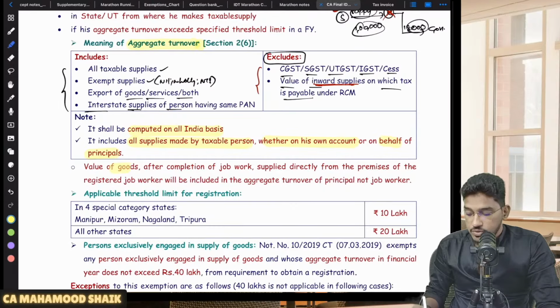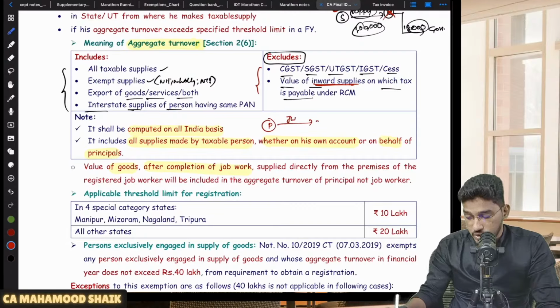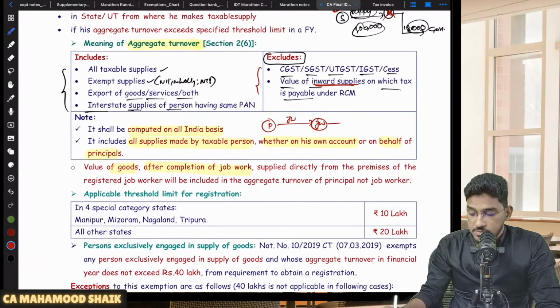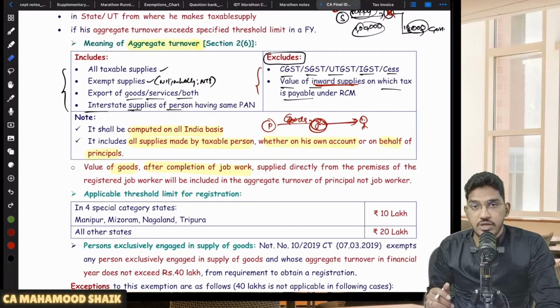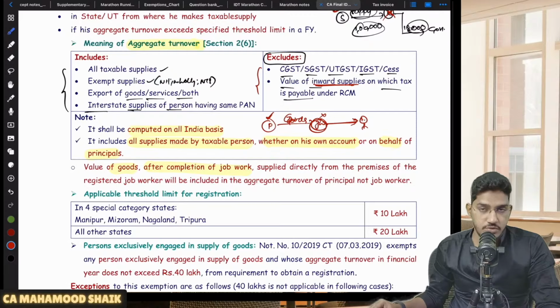And also the value of goods after completion of job work. Let us say you are a principal and you have sent some goods for job work to the job worker. Now that job work has been completed. Thereafter, from the job worker's premises, the goods are directly supplied to the customers. So that sale has happened from the job worker's premises directly. That will be included in whose turnover? That will be included in the principal's turnover only, not the job worker's turnover.